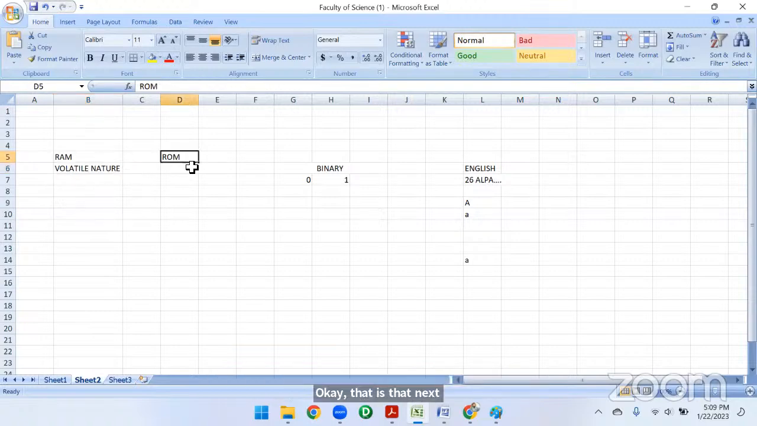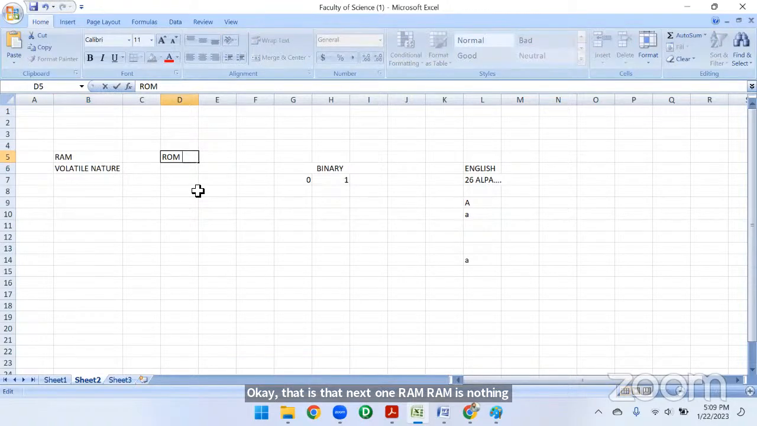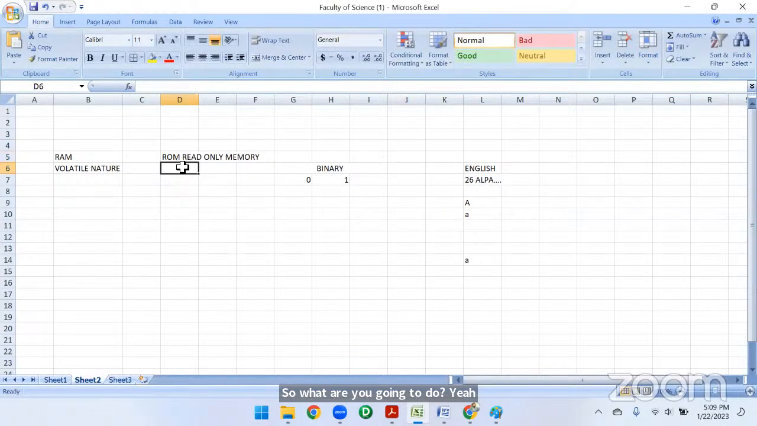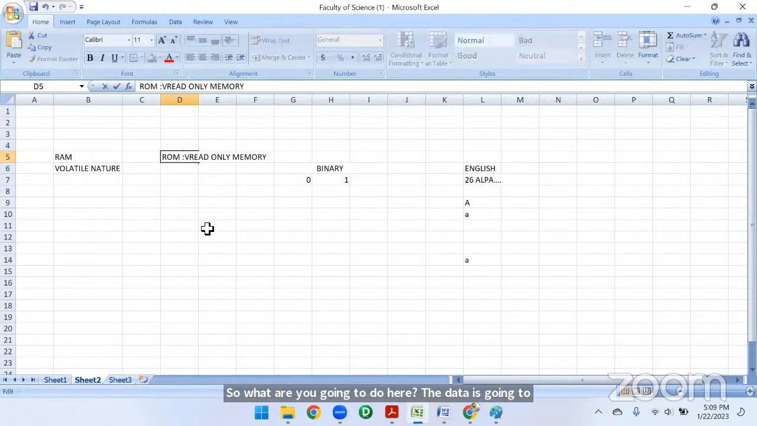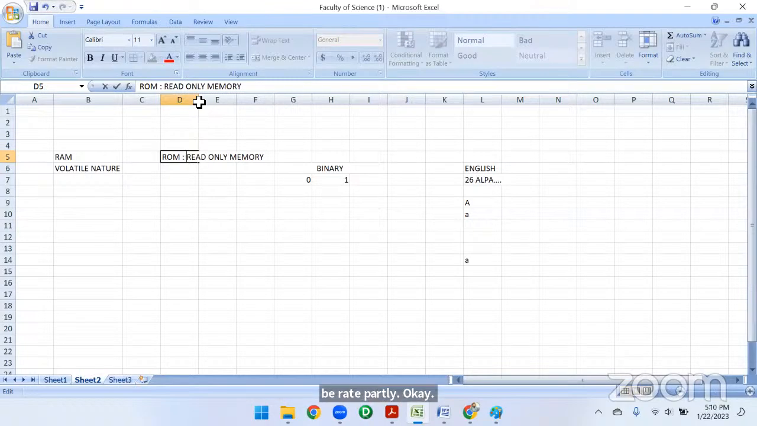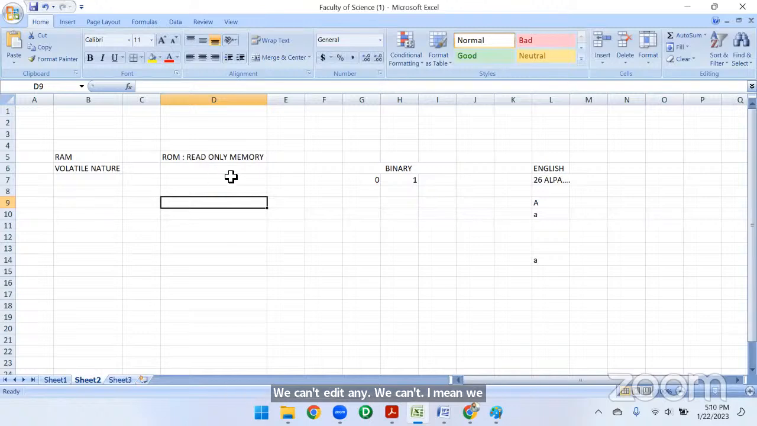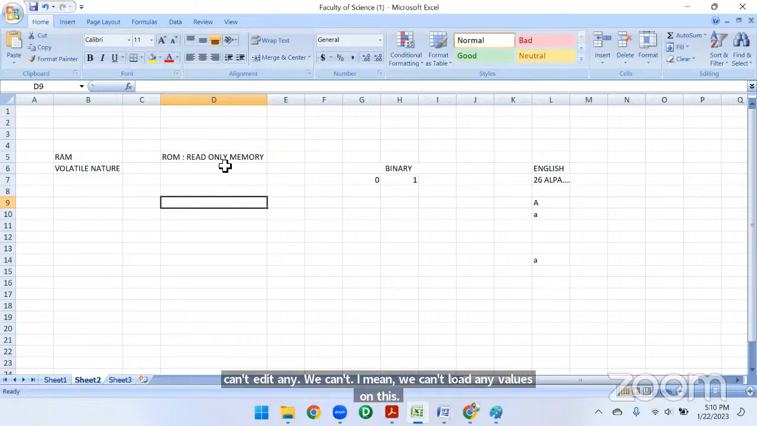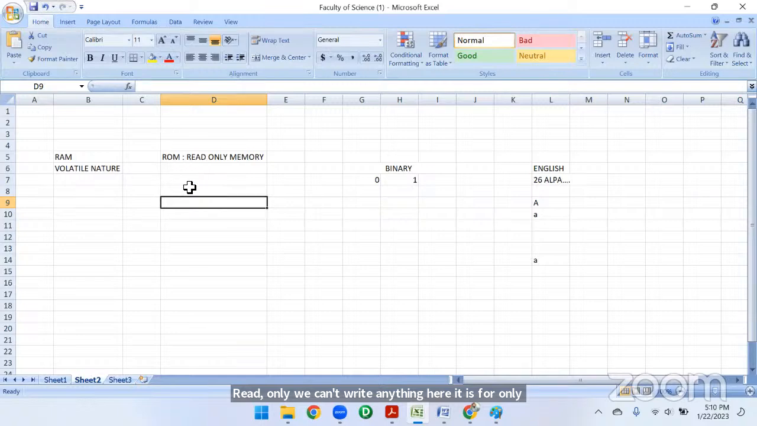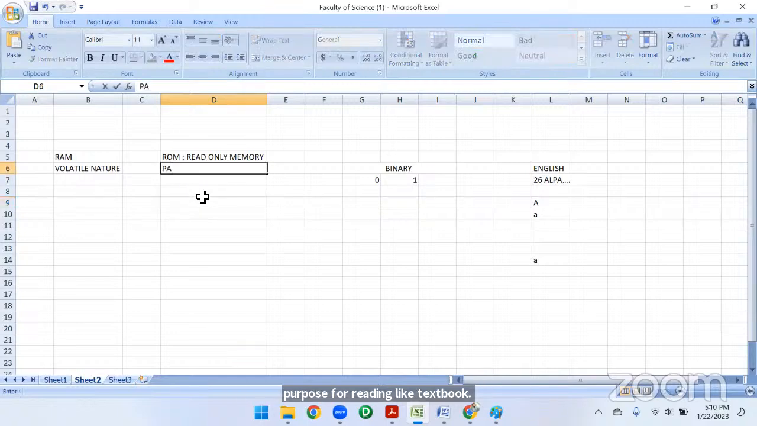Next one, ROM. ROM is nothing but read only memory. What is it going to do here? The data is going to be read permanently. Read only memory is like a PDF. We can't edit the values here. We can't load any values on this read only memory. We can't write anything here. It is only for the purpose of reading, like a textbook. It is a permanent storage one. This will store the data permanently.